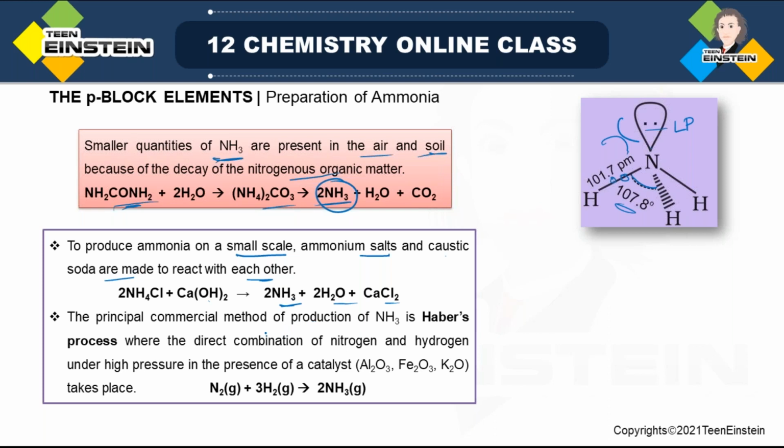And if we want to make it on a large scale, that is the commercial method, then we have to use Haber's process, where nitrogen gas and hydrogen gas are treated with each other, direct combination, but pressure should be very high, and there must be the presence of a catalyst like this. This is known as Haber's process, which is a very famous process for production of ammonia gas.